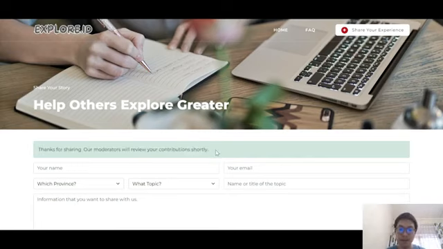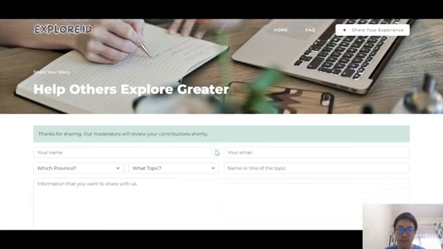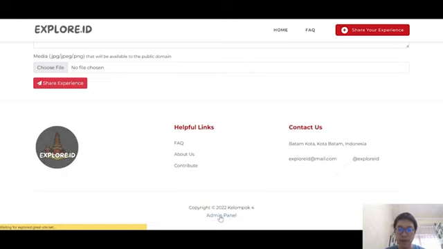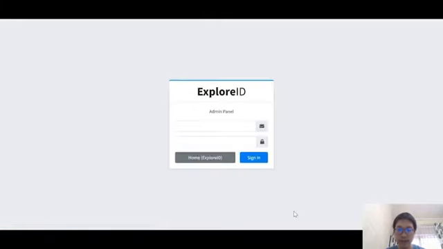Now at this point, it is up to the admins and the mods to decide what to do with our data. Will they accept it and transfer it to the main table, where it could later be seen by anyone who visits the site, or will they reject it, or will they make any changes? On that topic, my friend Kevin will discuss further on the admin side of our website.